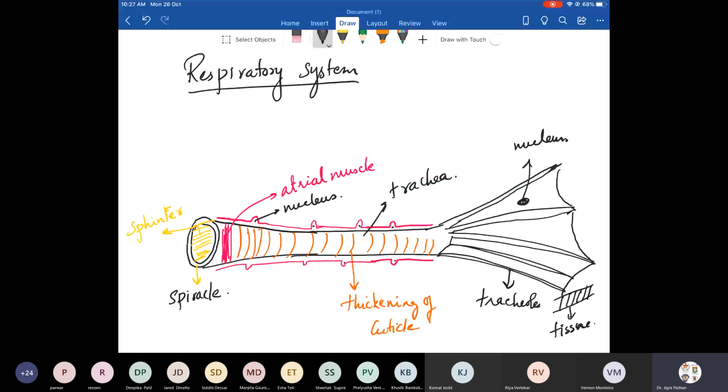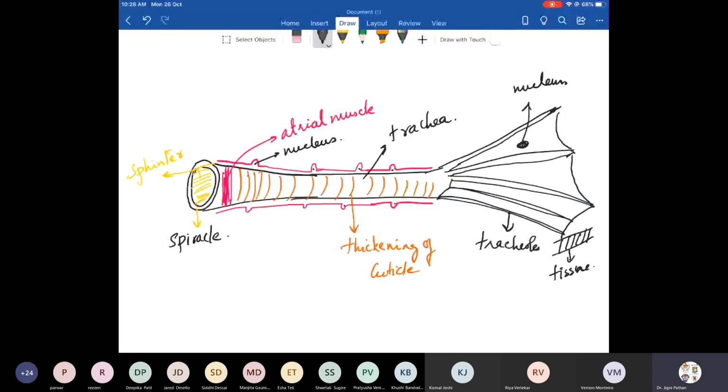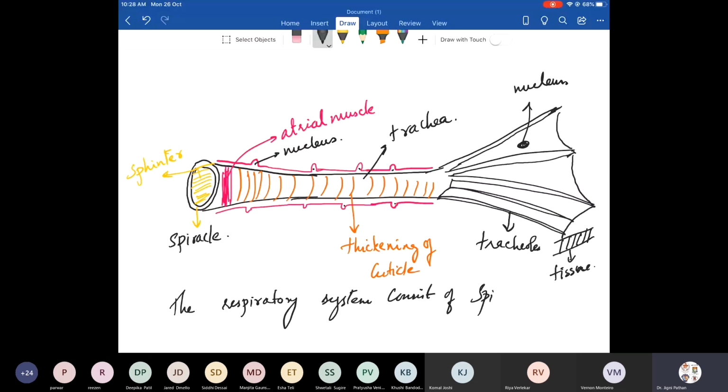Okay, next. The respiratory, write down. I'll explain to you. First we'll write and then I'll explain. The respiratory system consists of spiracles. An important question. Very important question.